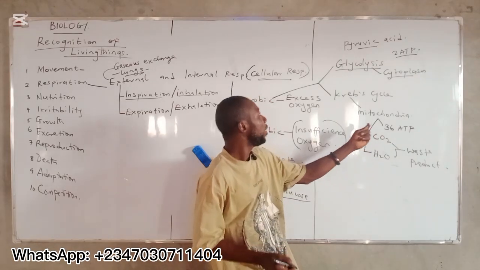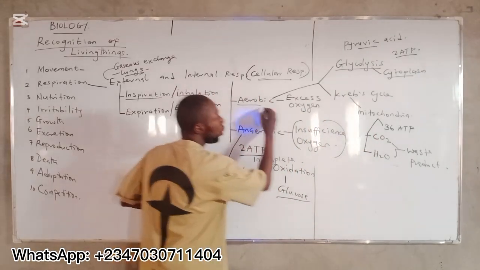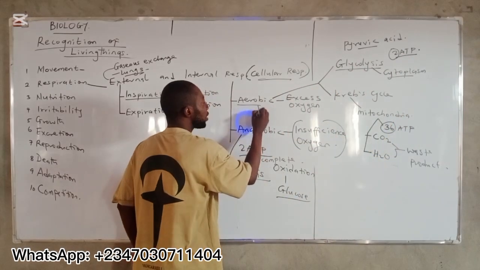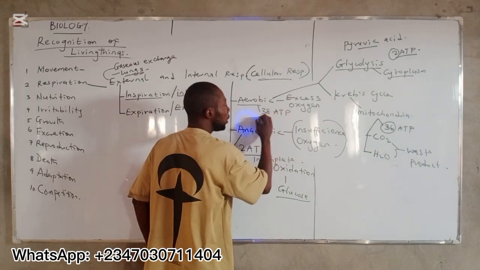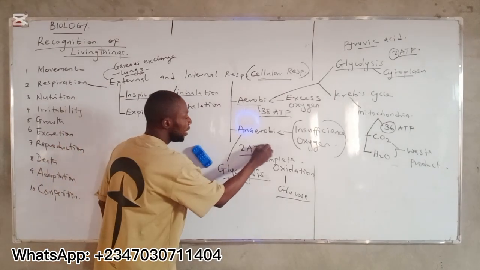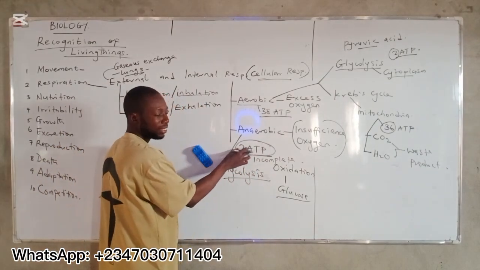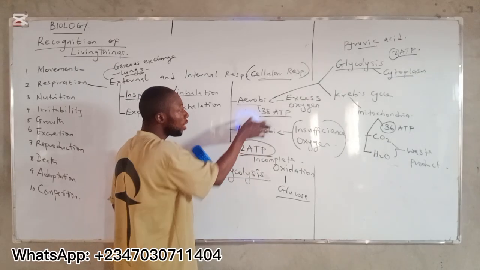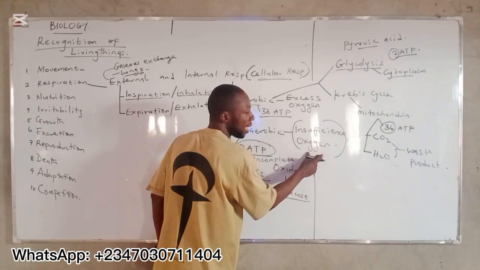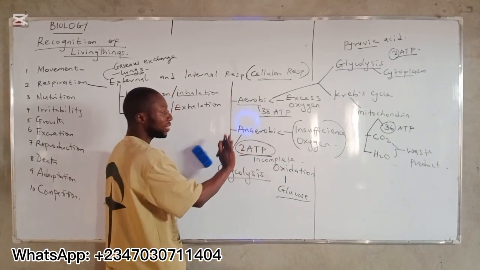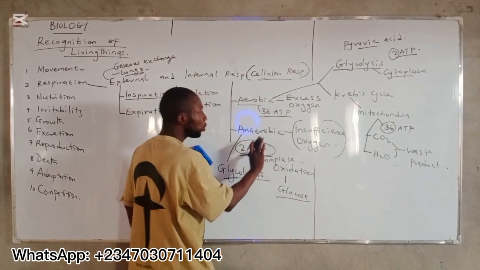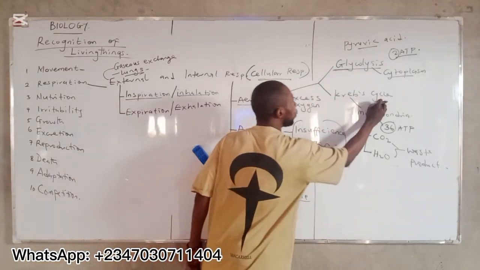Now, that is why you can say that in aerobic respiration, 36 plus 2 will give us how many? 38 ATP produced in aerobic respiration. While in anaerobic respiration, it is only the 2 ATP that is produced because there is no Krebs cycle to take place as a result of insufficient oxygen supply. You understand? Because the first step is incomplete oxidation, which is what? Glycolysis. So there is no sufficient oxygen to complete the process here.